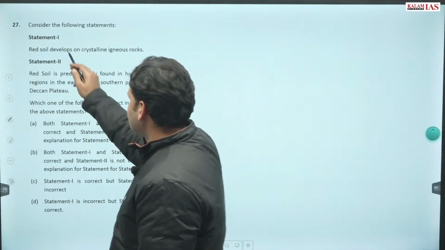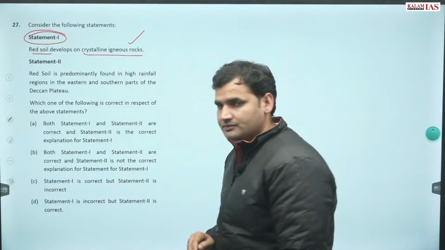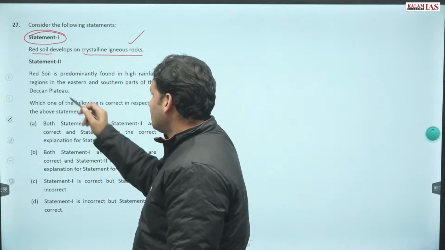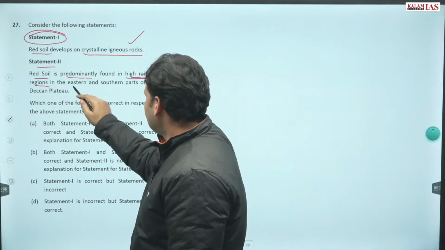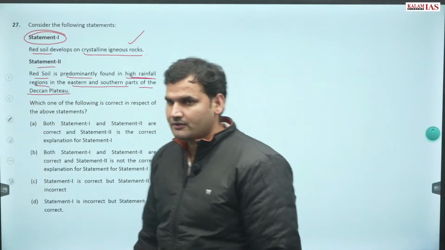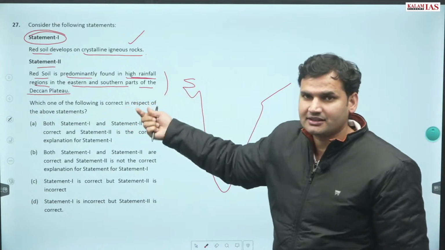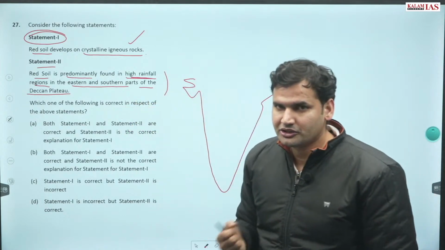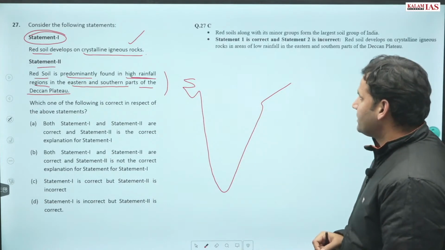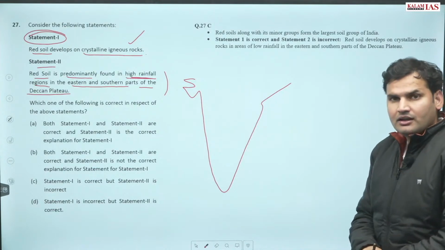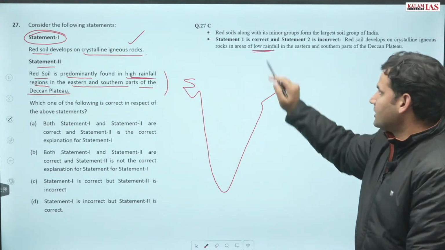Question number 27, statement 1. Red soil develops on crystalline igneous rocks. True. Statement 2. Red soil is predominantly found in high rainfall regions in eastern and southern parts of Deccan Plateau. Even if you are not aware of eastern, southern, and can't remember so many things, then also you can solve this. How? Because red soils are not predominantly found in areas that have a very high amount of rainfall. They are found in regions of low rainfall.